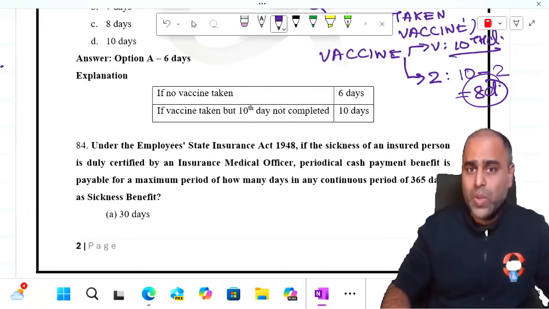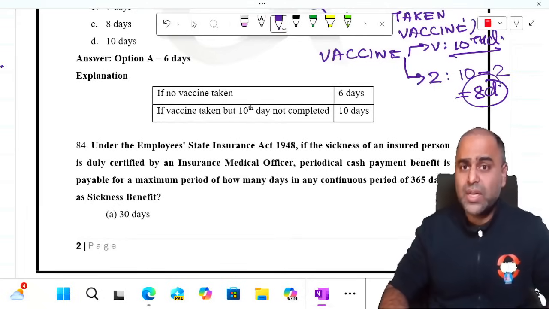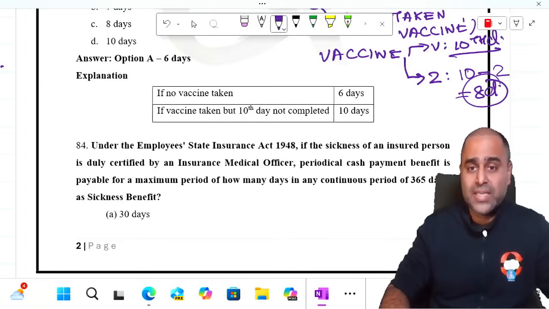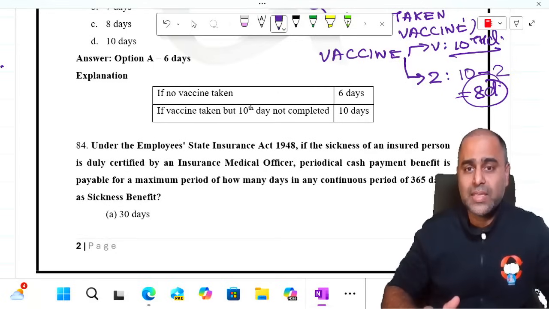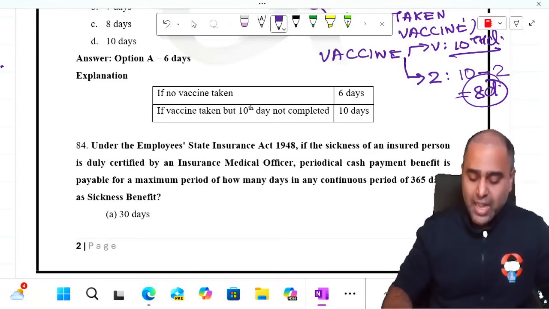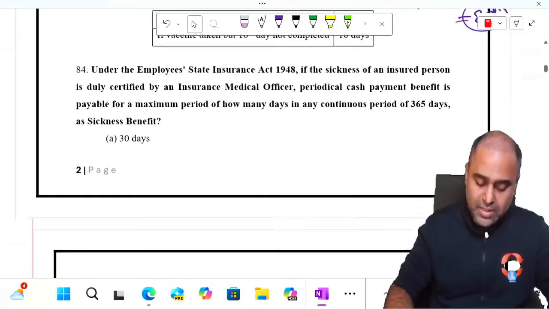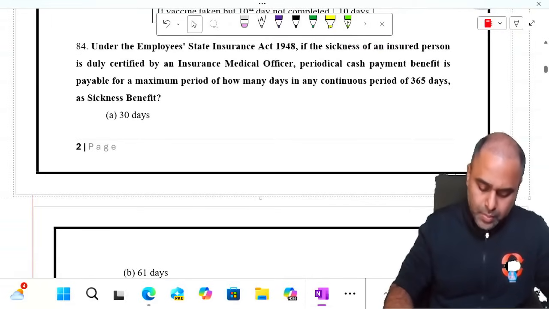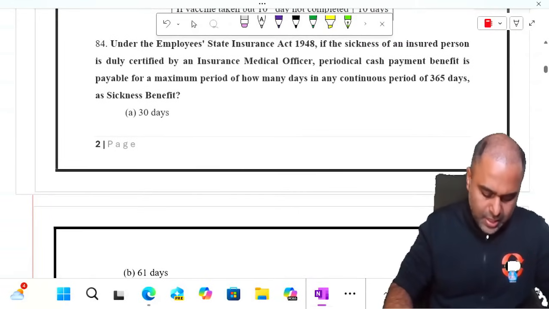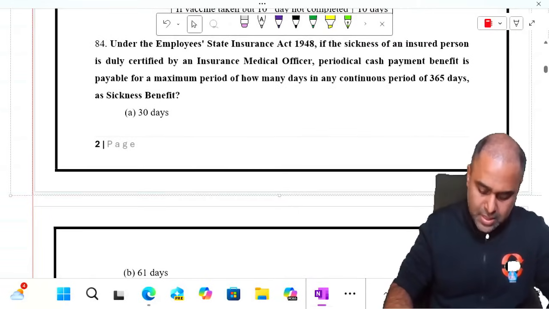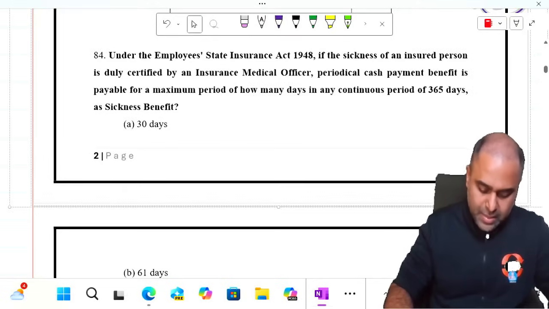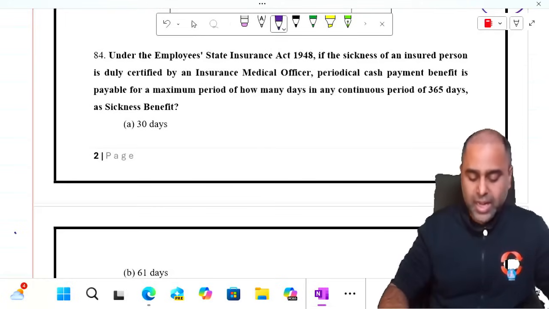There are many students who ask me, sir, why is this differentiation done? If no vaccine, then only 6 days, but when the vaccine is given, then it goes up to 10 days. The very basic reason is because the moment you give a vaccine, there is a change in the life cycle, which makes a huge difference to put the period as 10 days. I hope I am clear with this. Guys, this is a very important concept. We should not be missing out. Again, probably NEET can ask the question this time.